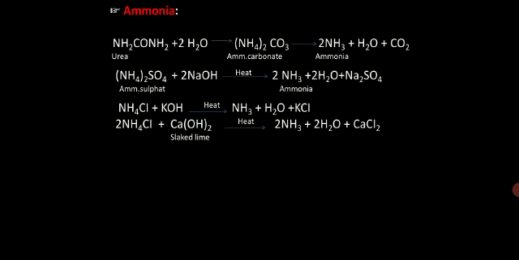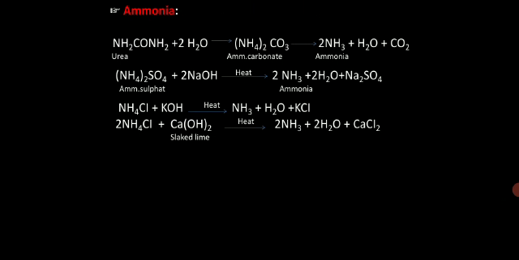Now coming to ammonia, as you can see on the screen, ammonia can be prepared by heating urea, which gives ammonium carbonate. Ammonium carbonate further gives you ammonia. On the screen you can see ammonium sulfate. By heating ammonium sulfate with sodium hydroxide you can also get ammonia: it gives ammonia plus water plus sodium sulfate. Ammonium chloride, when heated with KOH, gives ammonia plus water plus KCl.